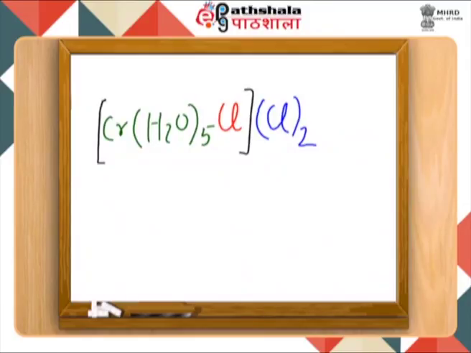Obviously, we started with this formula with 6 water molecules, so there has to be the last water molecule which is present as a lattice water molecule. So this is what is going to be the overall finding from this question. And what is important, then we can actually calculate how many chloride ions are present inside the complex and how many chloride ions are present outside the complex. So this is what is the answer.